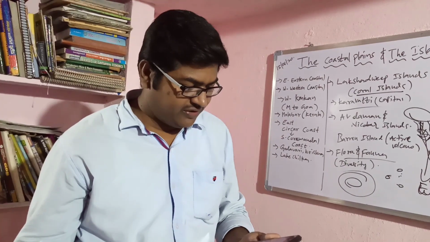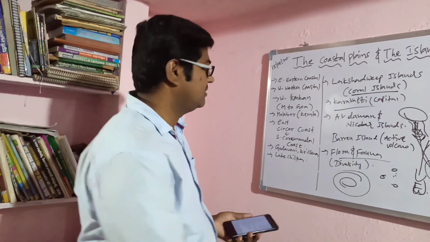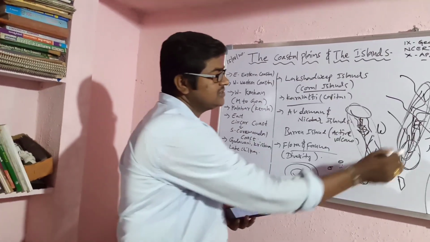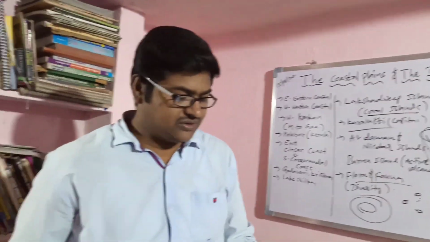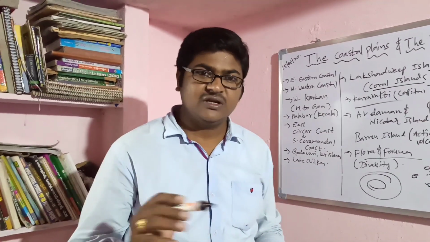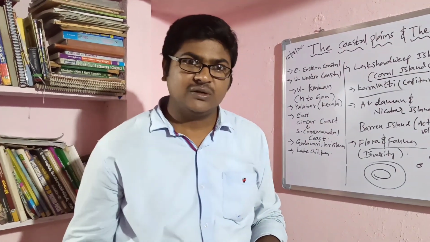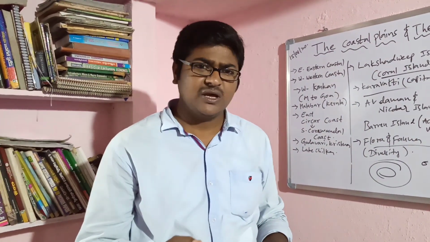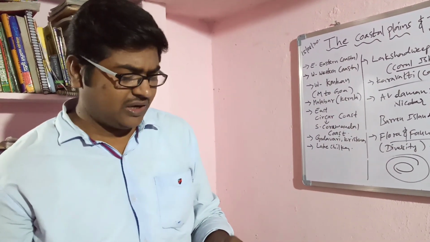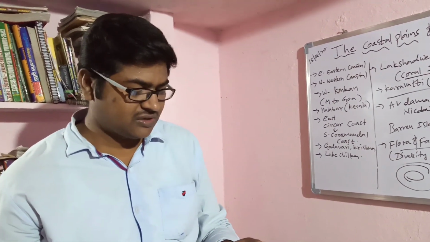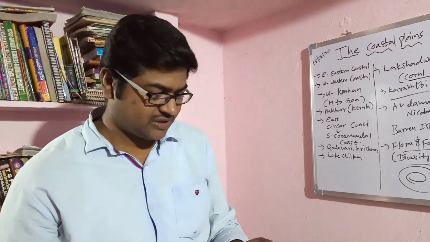Okay, and Western Ghats and Eastern Ghats. In the previous class I told you, on the west side Western Ghats, and on the east side Eastern Ghats. Here the question is you have to explain Western Ghats location and Eastern Ghats location, which type of mountains they are and their height, and about rivers also I have to explain for this answer.